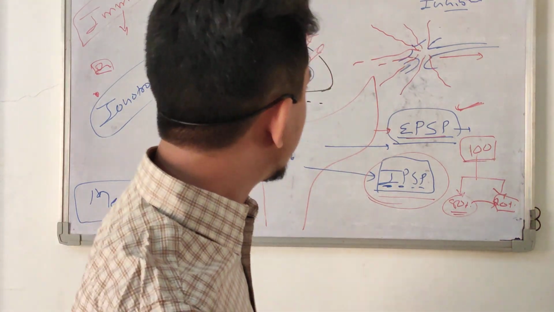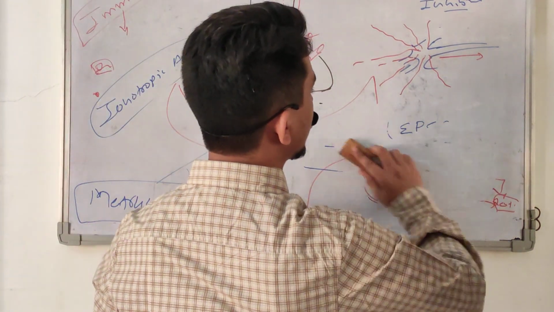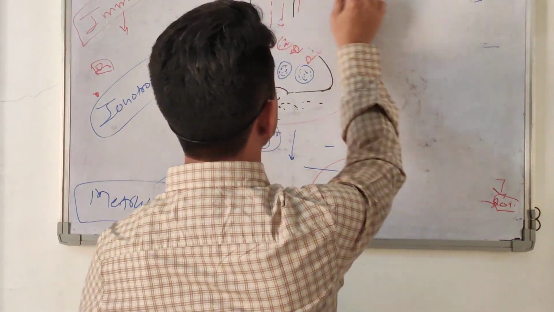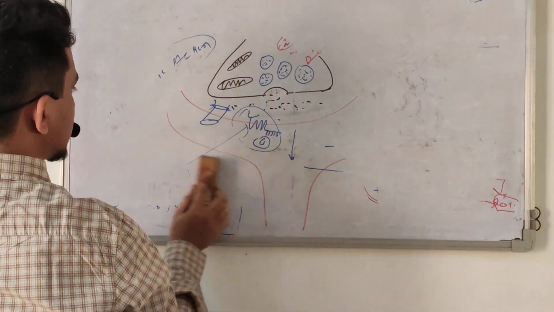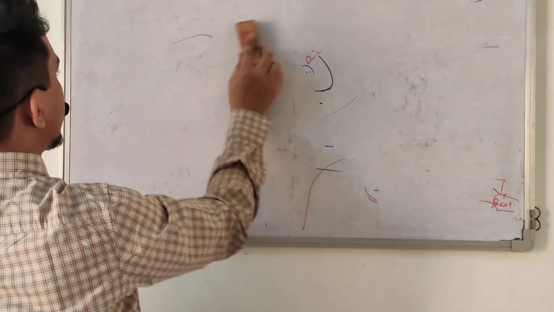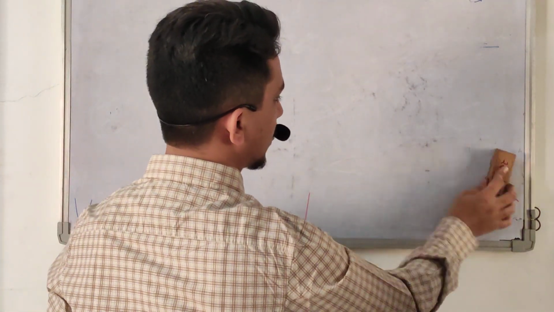So this is about the actions of neurotransmitters. In the next lecture we will talk about the different types of neurotransmitter, and we will discuss some detail on all neurotransmitters. Okay, have a break.